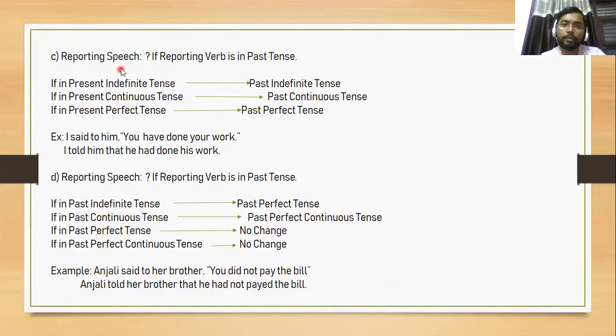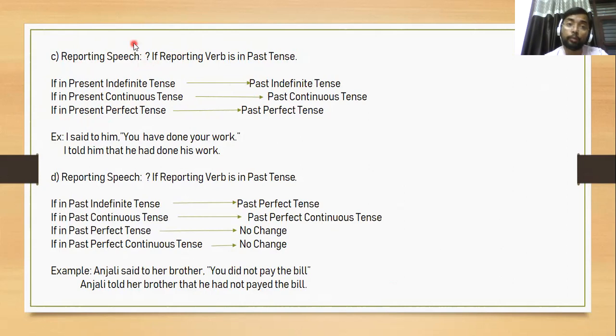What change happens in reporting speech? If the reporting verb is in the past tense, and the reporting speech is in the present indefinite tense, then it will change into past indefinite tense. If the reporting speech is in the present continuous tense, then it will change into past continuous tense.